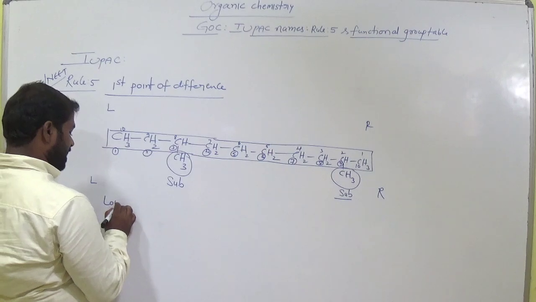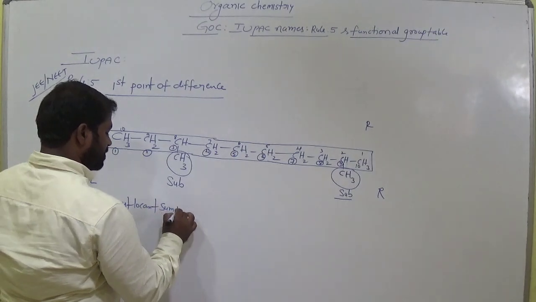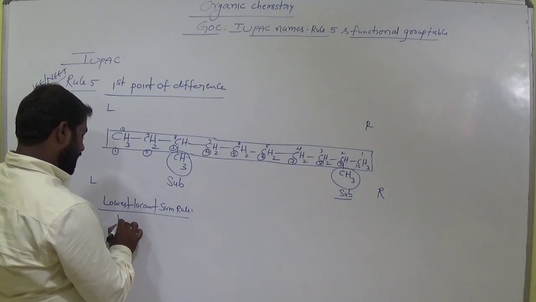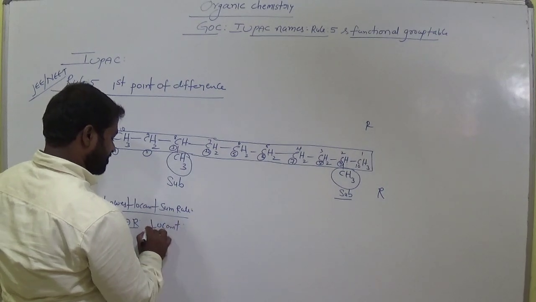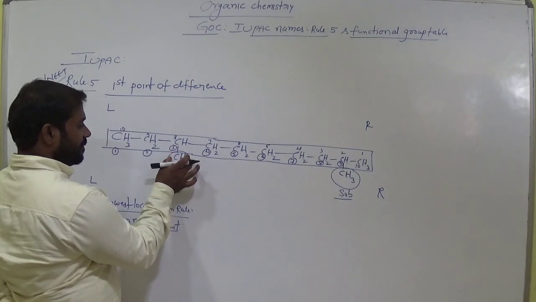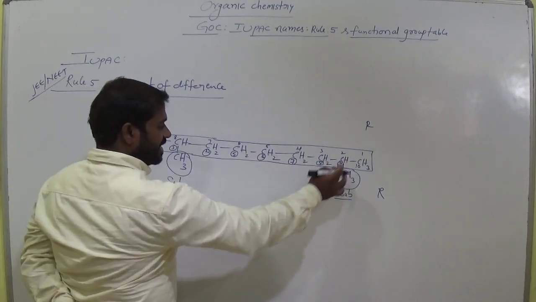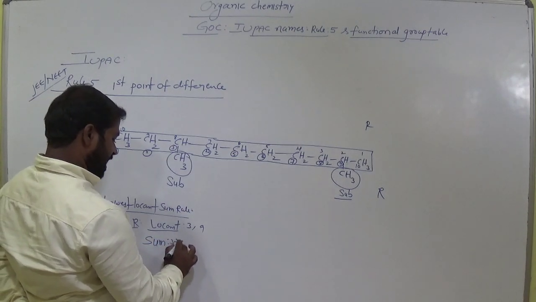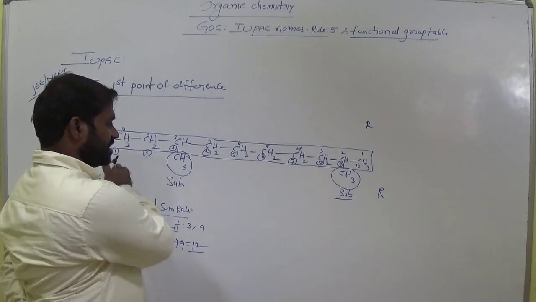According to the lowest locant sum rule, what are the locants? Left to right locants mean the positions of the substituents in this direction. What is the position of this one? Methyl group at third carbon in this direction, and another one at 9th. Now the locant sum is 3 plus 9, which is 12. The locant sum is 12 in this direction.